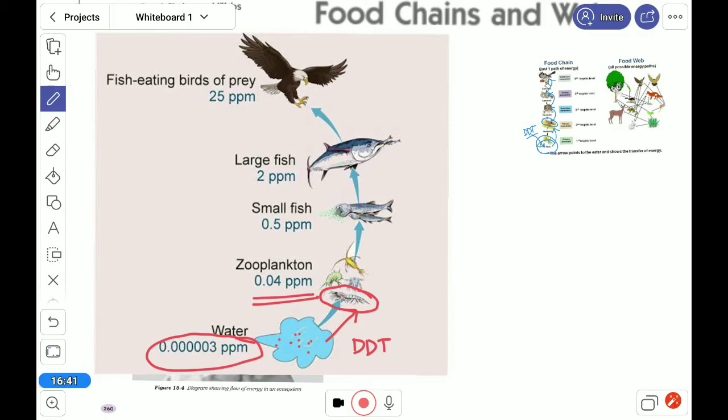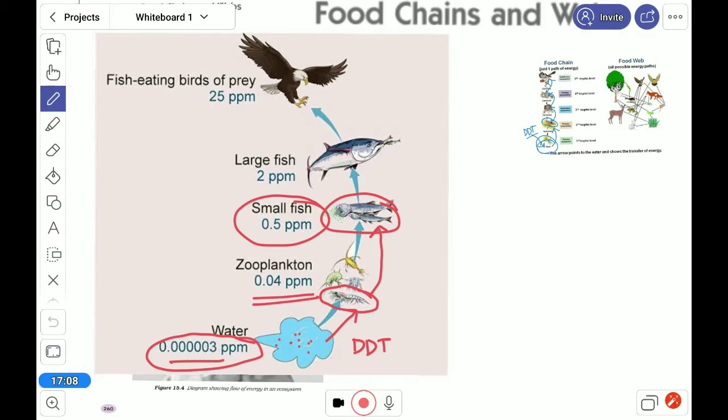When these things are taken by the small fish, it comes to half a ppm. It was very little, 0.00003 ppm. From that, 0.04 ppm, 0.5 ppm now, so it is increasing, but there is no certain percentage here.